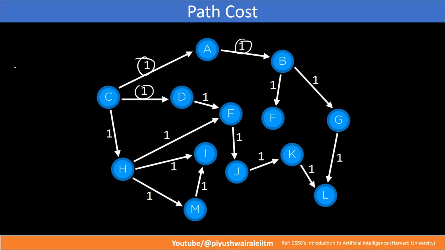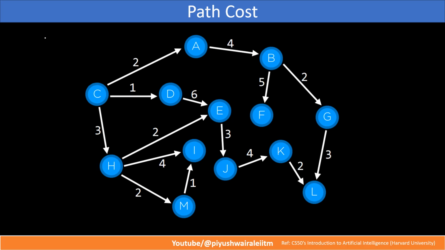There may be other tasks or puzzles where I need to spend more resources for each action. For this example, if I want to go from C to A, I need to spend two resources. If I want to go from C to H, I need to spend three resources. So depending upon the task, our cost will vary, right?